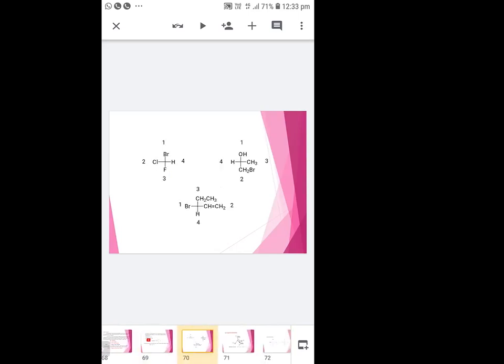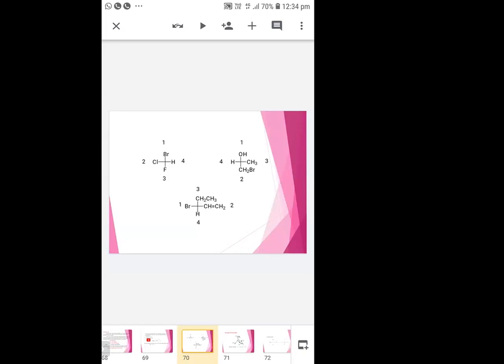See here, some groups are given and priorities are assigned. Bromine should be given first priority, then second chlorine, third fluorine, and fourth hydrogen. In the same way here, oxygen has the highest atomic number, so it should be given first priority. Carbon with Br: it is attached to a second atom, so you should see the second atom.